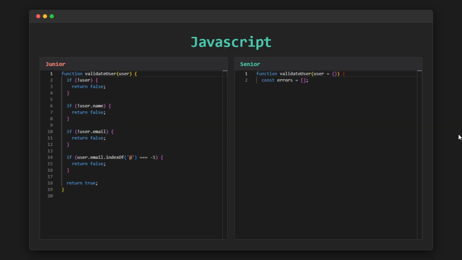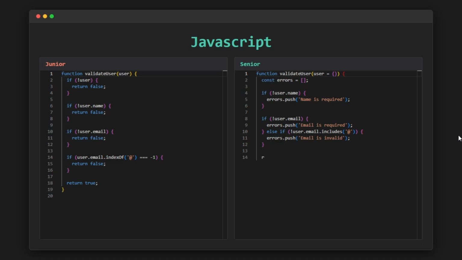This junior-level code uses multiple if statements to check each condition one by one, returning false as soon as something is invalid. First of all, the code works correctly. It checks whether the user exists, whether the name and email are present, and whether the email matches a basic format. For junior developers, this approach feels safe and straightforward. The logic is easy to follow from top to bottom. However, when we look closer, several issues start to appear.